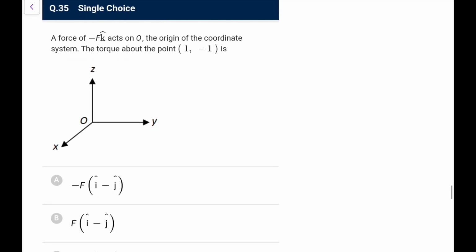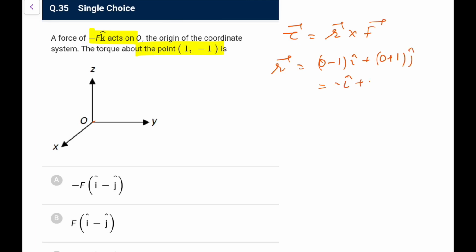A force of minus F k cap acts at O, origin of the coordinate system. Torque about the point is? Simply, torque is the position vector of the point at which the force is acting, about the point about whom torque is to be found. So when I write r cross F, what would be that r? That is r of origin with respect to that point, which would be 0 minus 1 i cap plus 0 minus minus 1, that is plus 1 j cap. So it is minus i cap plus j cap.